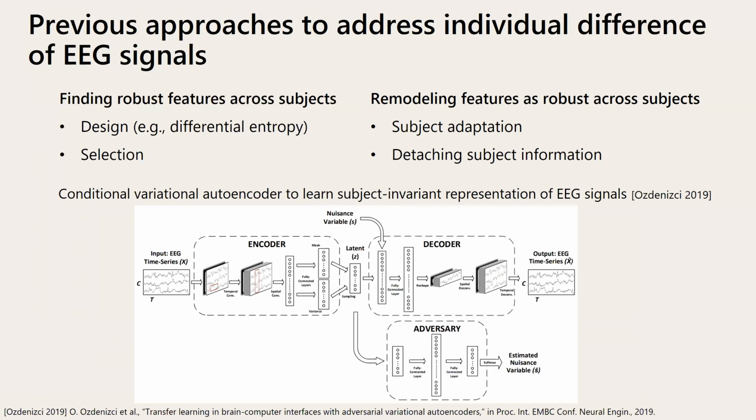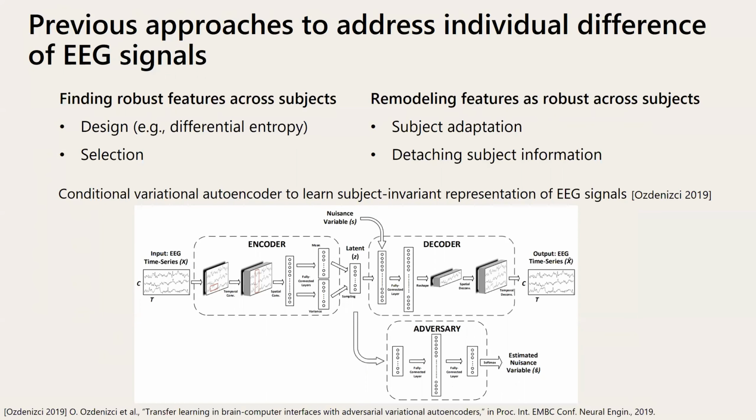Another approach to remove the individual difference is detaching the subject information from EEG signals. For example, the subject information is given as the additional condition for autoencoding in this figure, so that the autoencoder can extract the representative features of EEG signals regardless of the subject information.